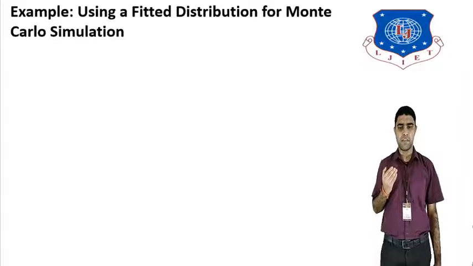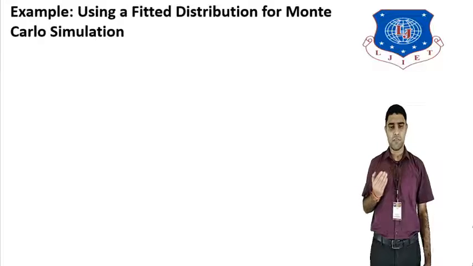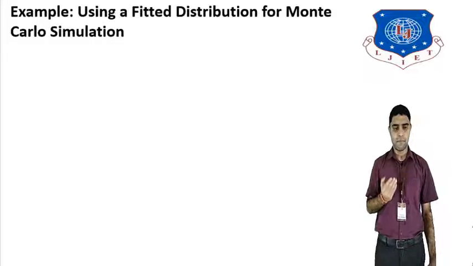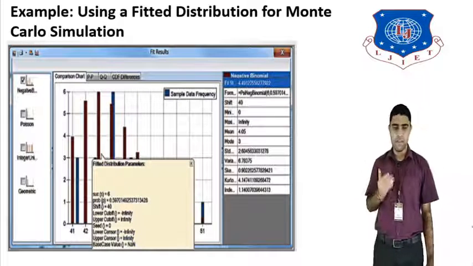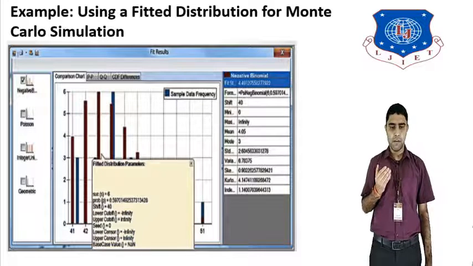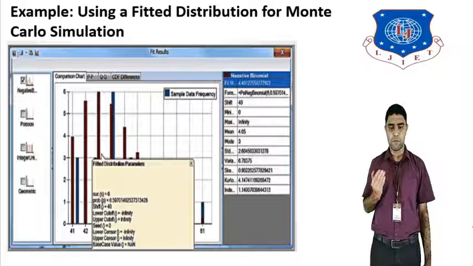Example: using the fitted distribution for the Monte Carlo simulation. We will see in an example how we can apply a fitted distribution in the Monte Carlo simulation tool, that is, the Analytic Solver platform. The figure shows an example where the frequency graph is plotted for the negative binomial distribution, selected using the fitted distribution model in the Analytic Solver platform.